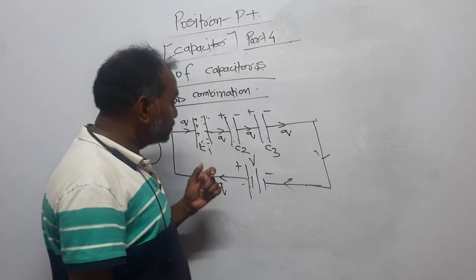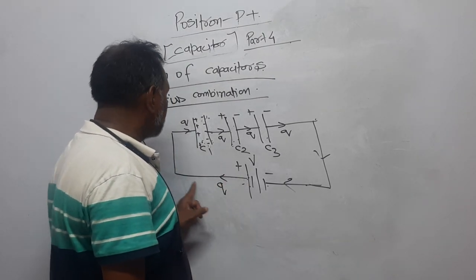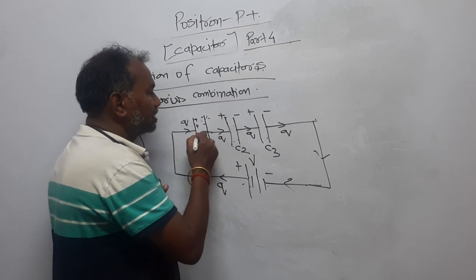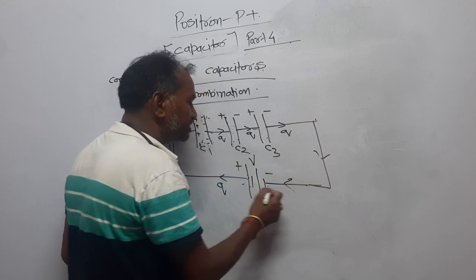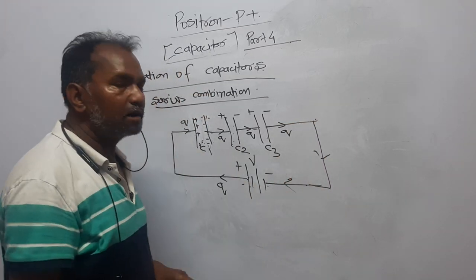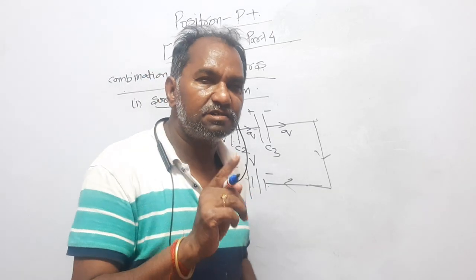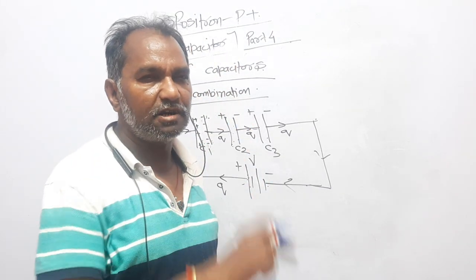Dear student, look here at what I am saying: charge Q has been issued. From the figure it is clear that this receives the charge Q, and the same charge goes to this, goes to this, and ultimately it is received by the battery. Look here, what I have said: in the series combination, charge remains the same, whereas potential is divided.